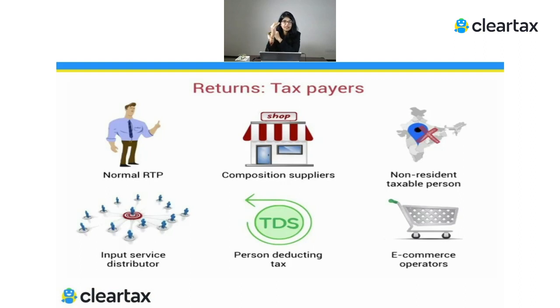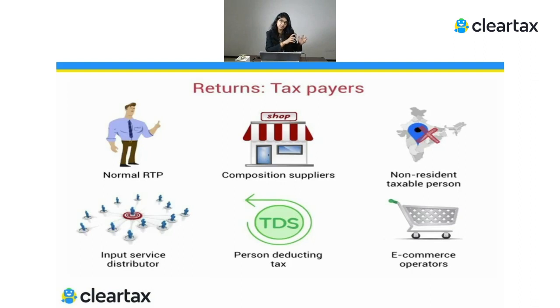After this person raises an order on the e-commerce platform, this e-commerce operator will pass on this order to the supplier. After the supplier receives this order, this person will deliver the goods or services to the final customer. Who is going to receive the payment in this transaction? Whenever this customer places an order on this platform, this person will also make the payment to this e-commerce platform. While this person makes the payment, obviously this amount needs to be given back to the actual supplier who has supplied the goods to this customer.